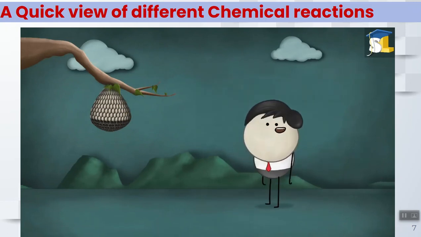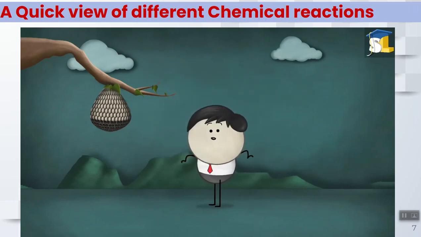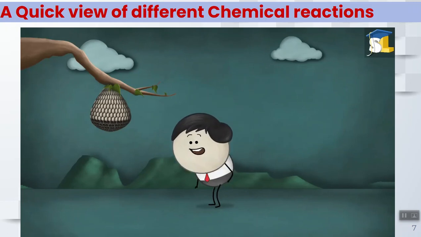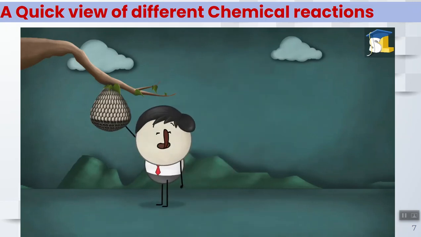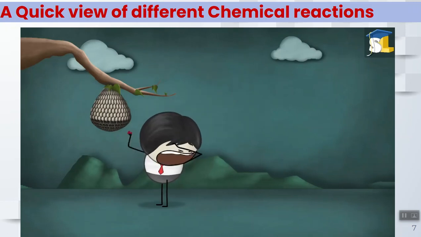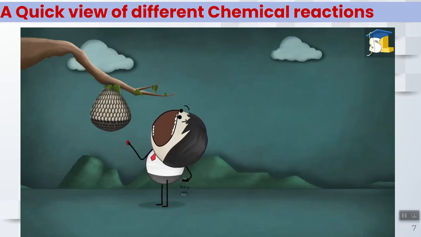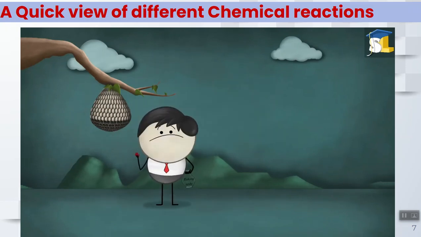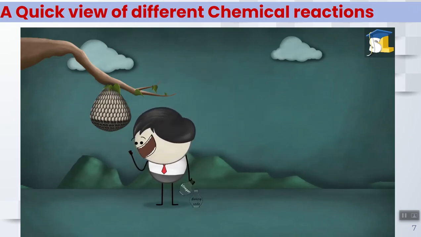Hey, wait, what are you doing? Don't tease that insect. It is not a honeybee. It looks similar to a honeybee, but it is a bit longer. It is called a wasp. At least this time listen to me. Okay, don't listen and bear the consequences. Applying the baking soda is not going to help. See? Nothing is happening. I will tell you what to do. Pour this vinegar on the stung area. You will get some relief.